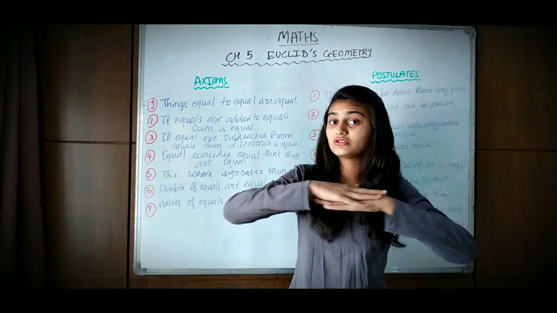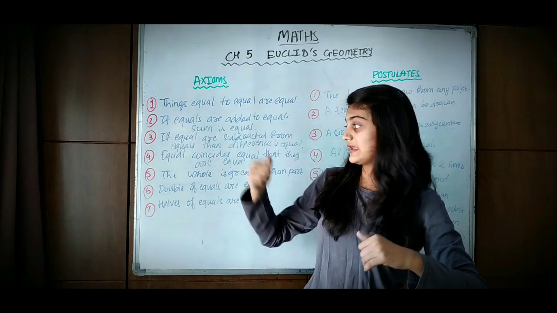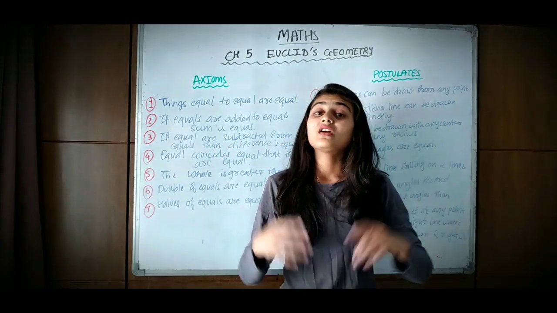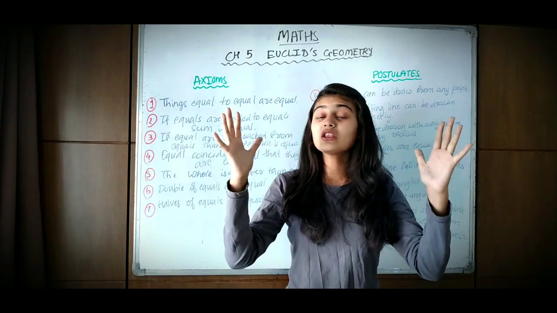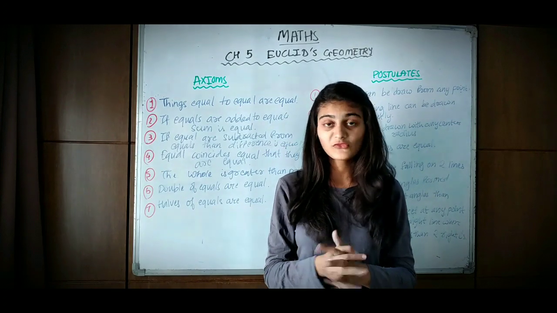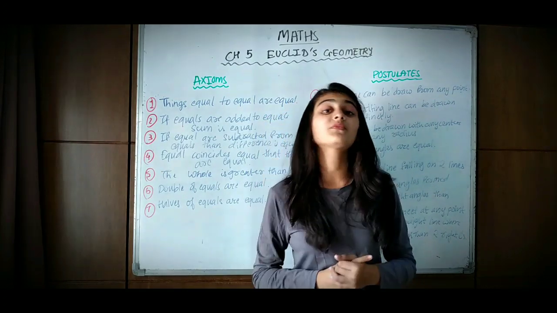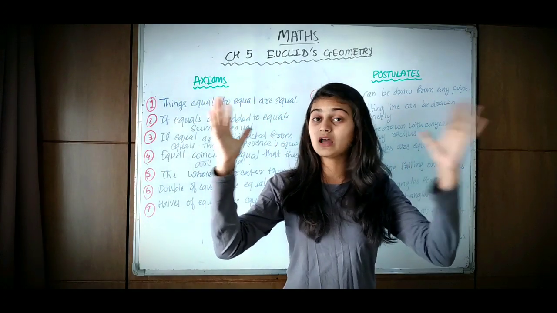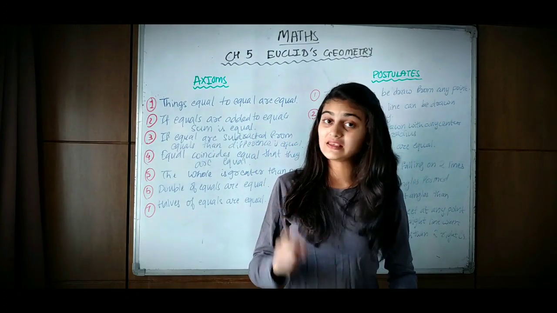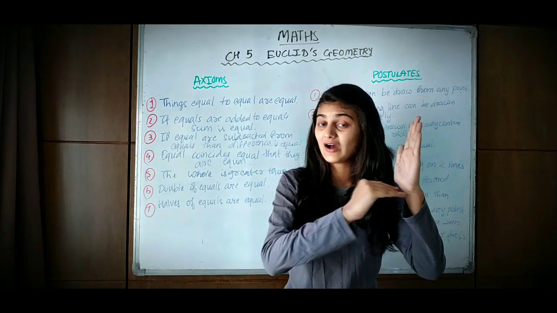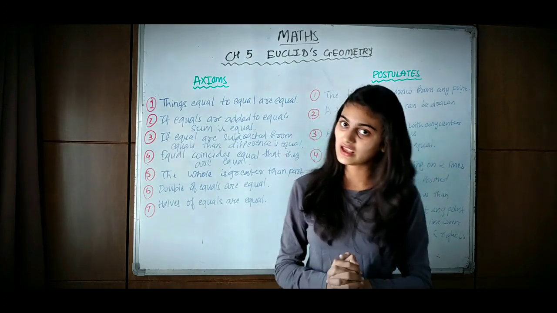Fifth axiom: the whole is greater than a part. Sixth axiom: if equals are doubled, then the wholes are equal. Seventh axiom: if equals are halved, then the halves are equal.